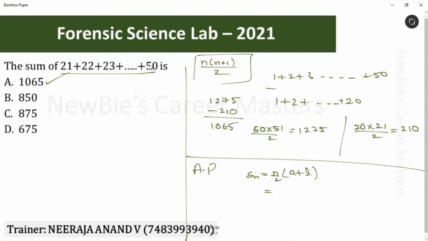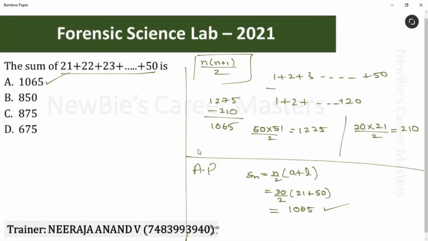From 21 to 50, how many terms are there? That is the value of n. How many terms are there? 21 to 50, there are 30 terms. So n value will become 30. 30 divided by 2, first term is 21 and the last term is 50. If we simplify this, we get the same answer. I hope this is clear.